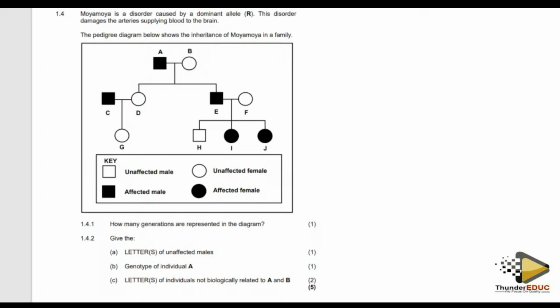So please take note of that. If the question is not saying that it is sex linked, please don't use X and Y. So we're going to look at these questions. We have different kinds of questions, so that at least you don't suffer with this.